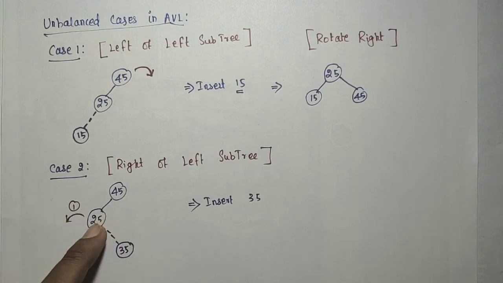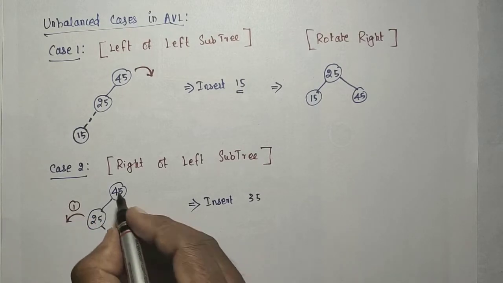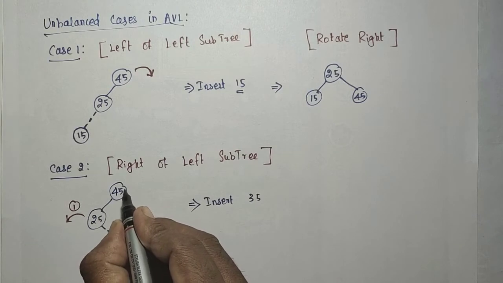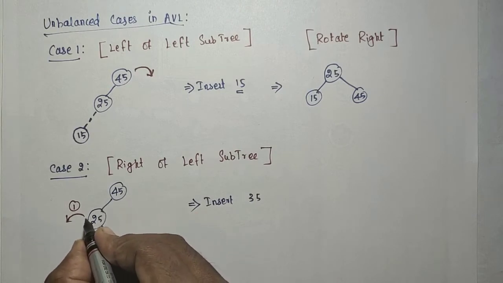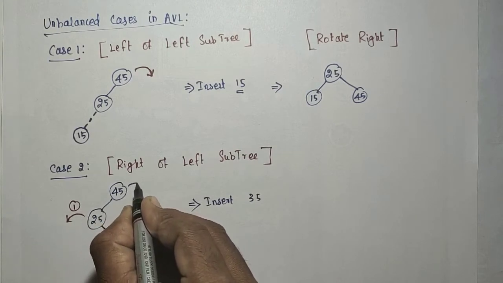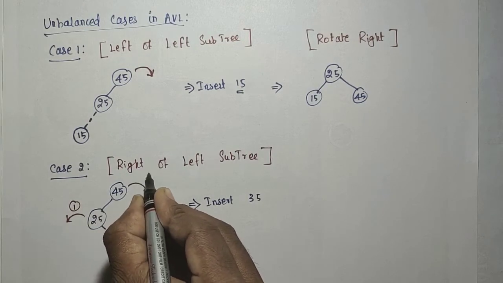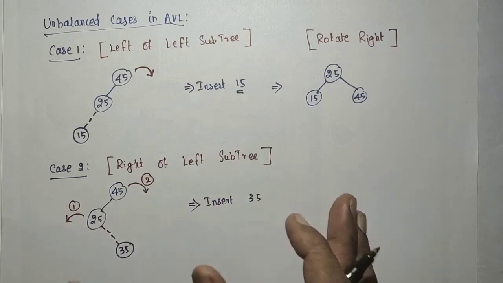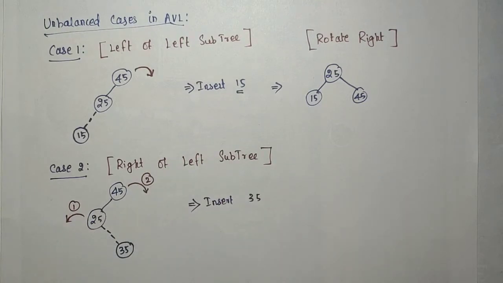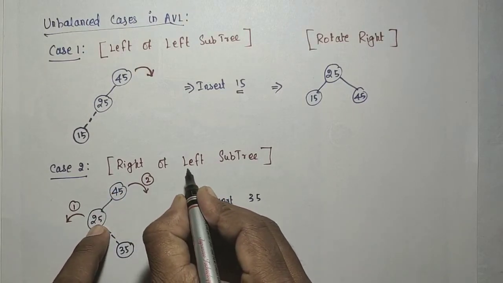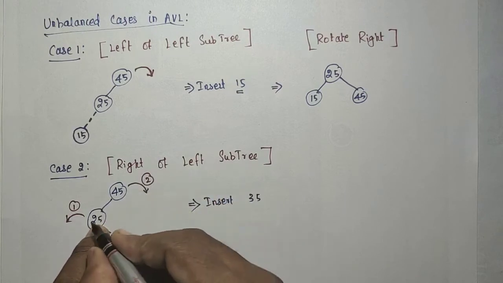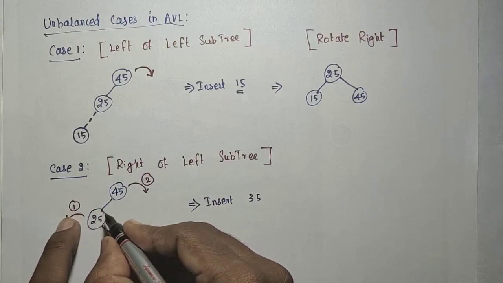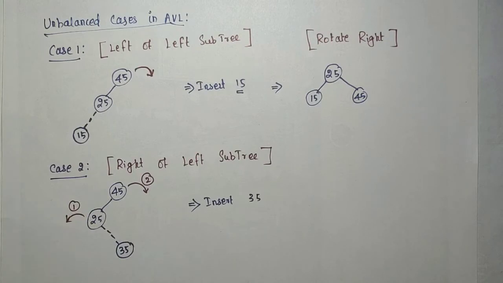So the left subtree should be rotated left first, then rotate the unbalanced node, that is the root, to the right side. That is the second rotation. So I need two rotations. Since we added to the right of the left subtree, it should be rotated left side first, then we rotate on the right side.